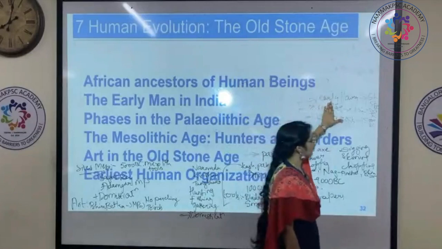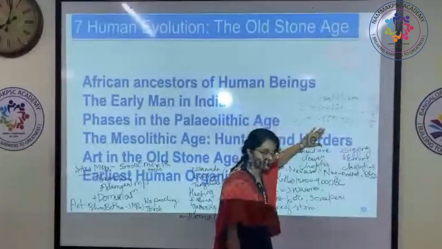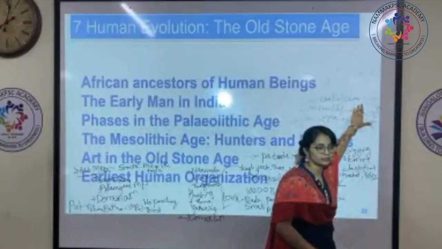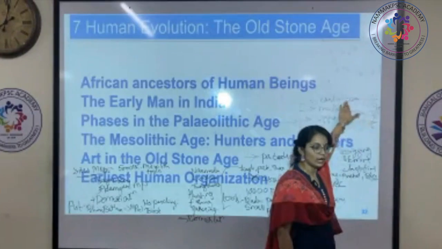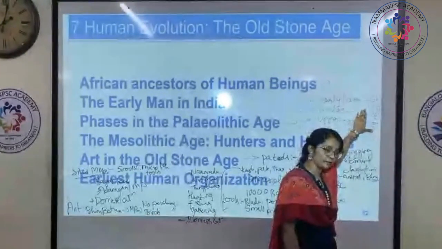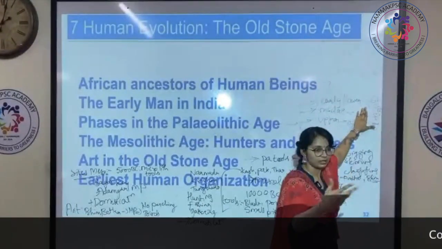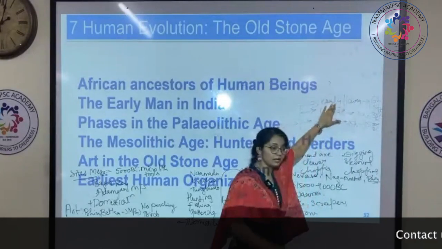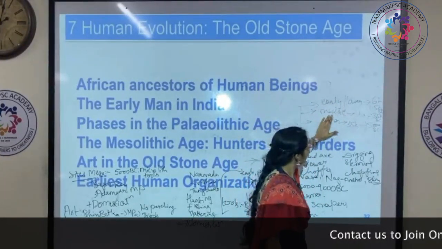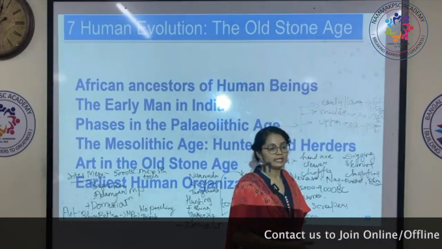There were 3 stages in them. The first is early or lower. The second is middle. The third one is upper. You have to remember that this was the longest spell. The longest time is the lower part, from 6 lakh to 1.5 lakh years ago, right? So it almost covered some 4 lakh years in between. So almost this had sprung in a longer duration of time.